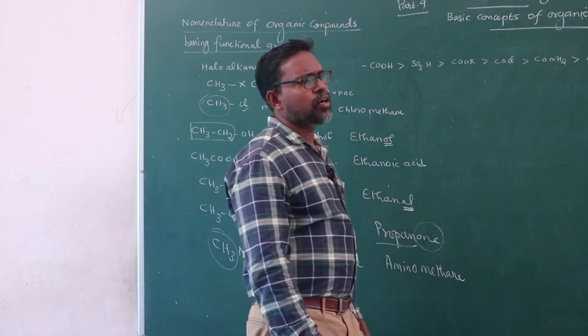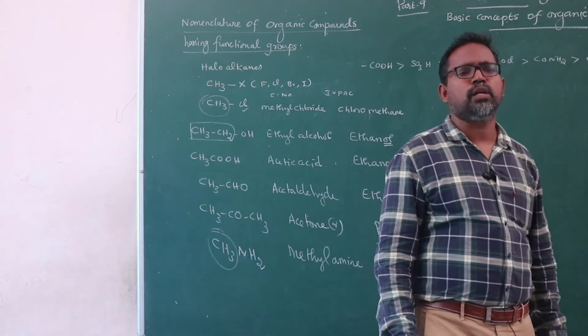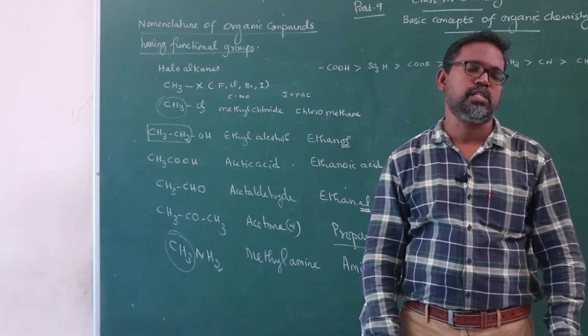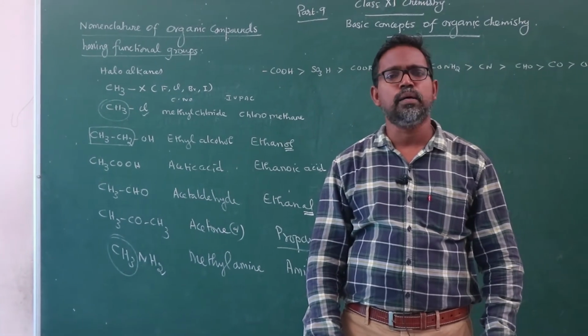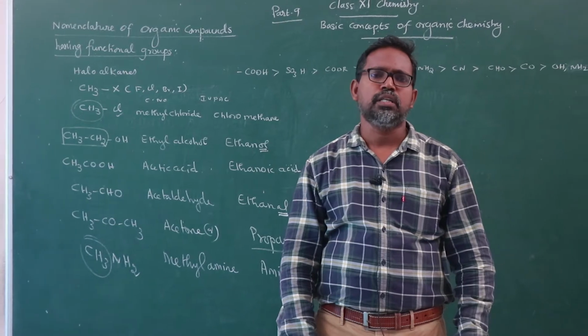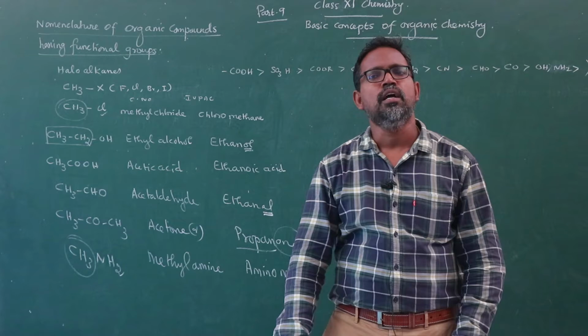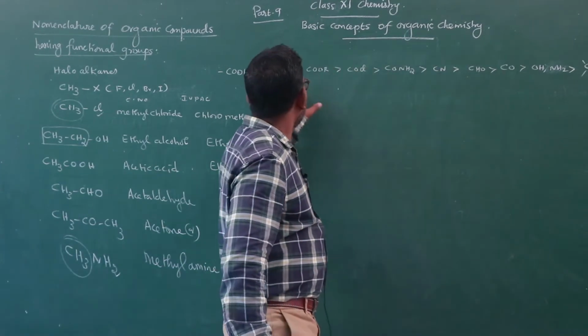Suppose in an organic compound more than one functional group is present. How to assign the priority of functional groups in the organic compound? Priority assigning is based on this series.